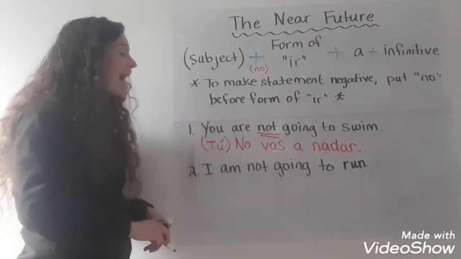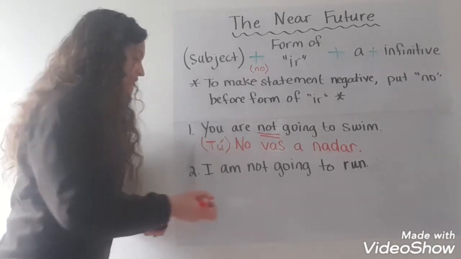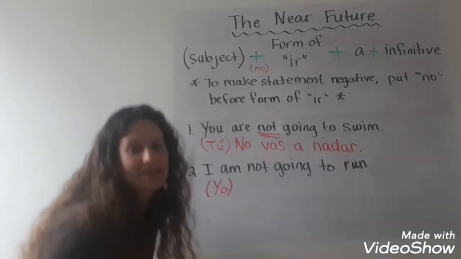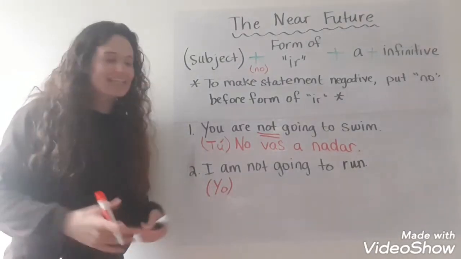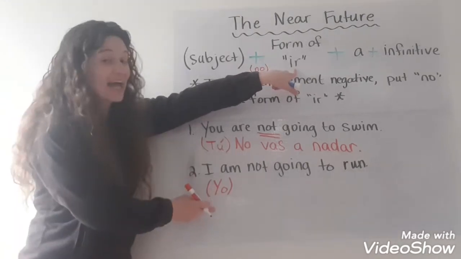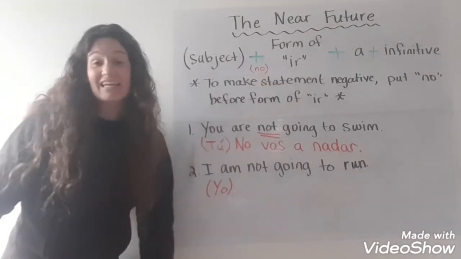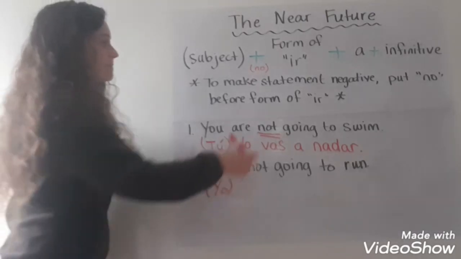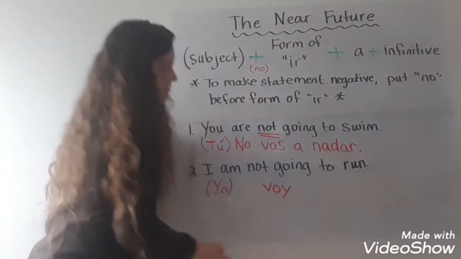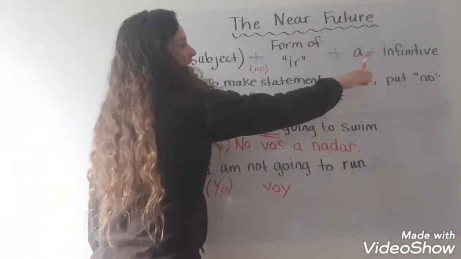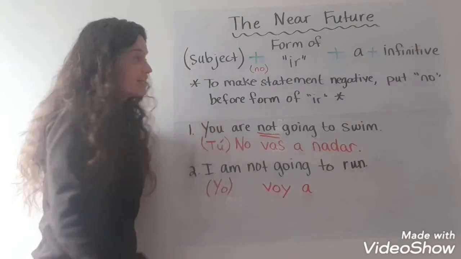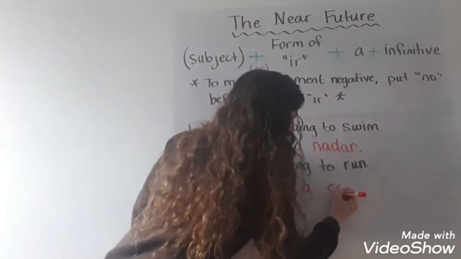Next one. I am not going to run. So I'm going to put yo in parentheses because, again, like I said, if I'm using the yo form of ir, I don't also have to say yo. I can if I want to, but it's not necessary. The yo form of ir is voy. I always need that a. To run is correr.